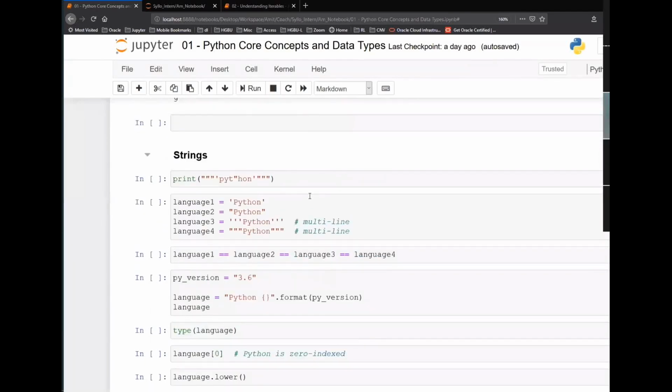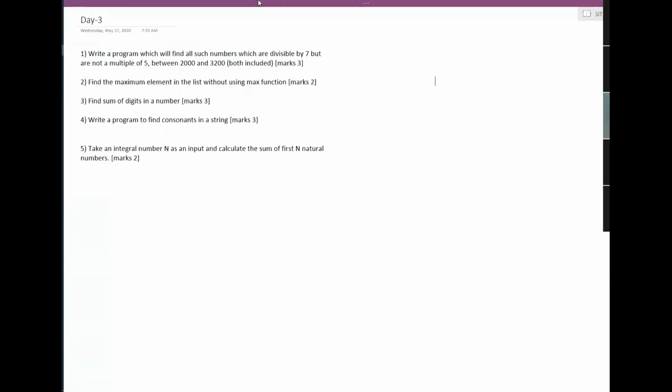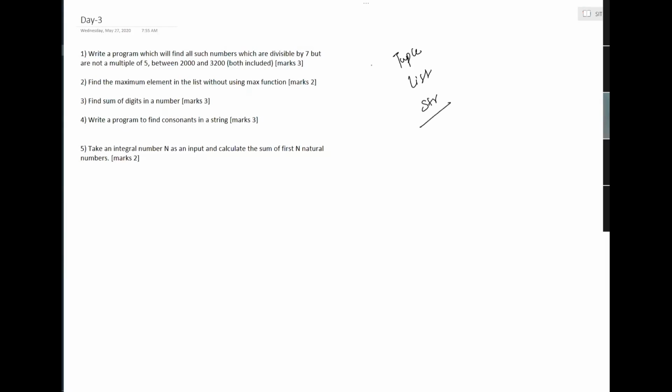So in yesterday's class, if you remember, I was discussing sequences, right? So there are 3 sequences in Python. One is tuple, list, string. Okay. And we discussed these sequences, you can use a for loop, right? You can use a for loop for these sequences.